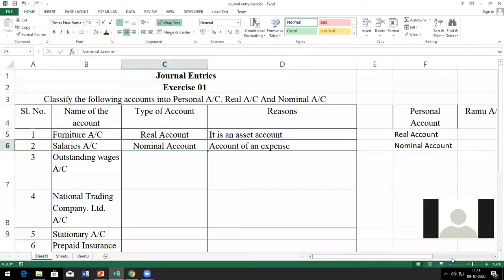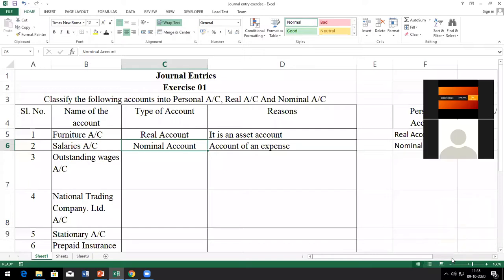Why? Your voice is breaking. Can you go to Joel Paul? Joel, outstanding wages is what account: personal, real, or nominal? It's a nominal account. Why? Because it's intangible.